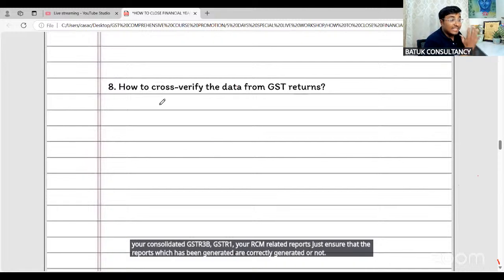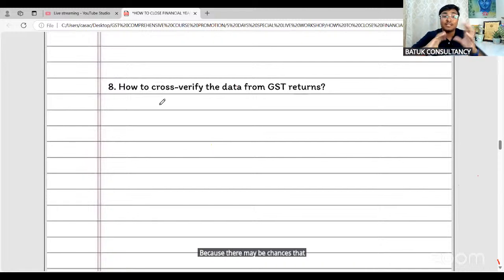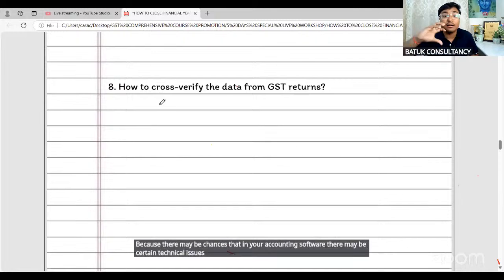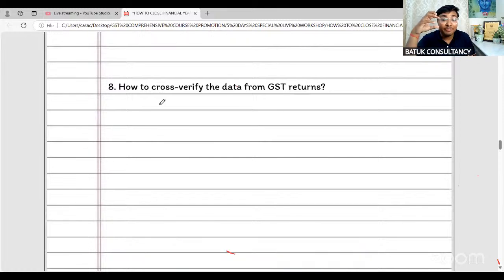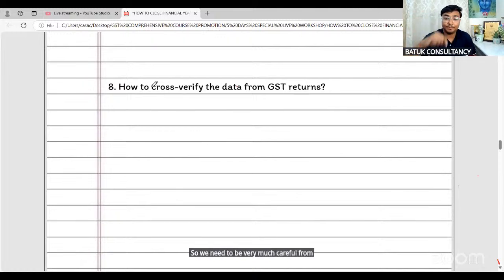Because there may be chances that in your accounting software, there may be certain technical issues, certain technical glitches, and due to that, the report may be generated wrongly. So we need to be very careful from that particular perspective.